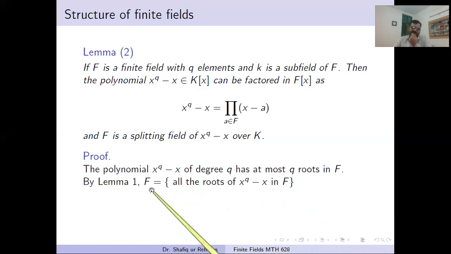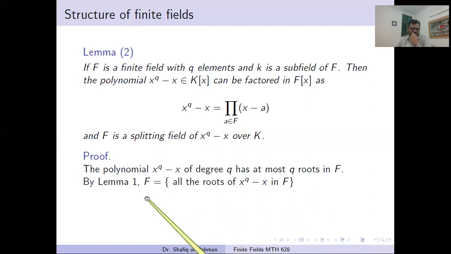So what is F? The finite field is just the set of all roots of this polynomial, and the roots are taken in the field F. Here, "in F" means the roots are in F, not the polynomial. The polynomial is taken over K, but the roots are in F.